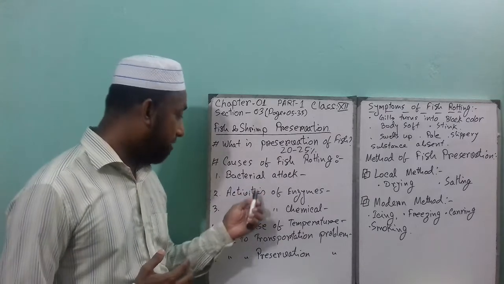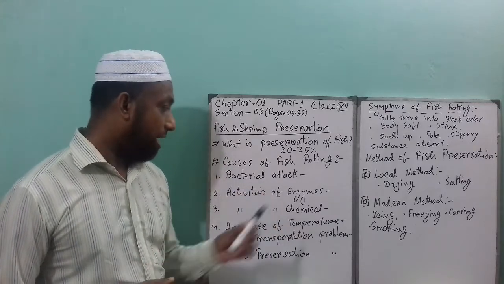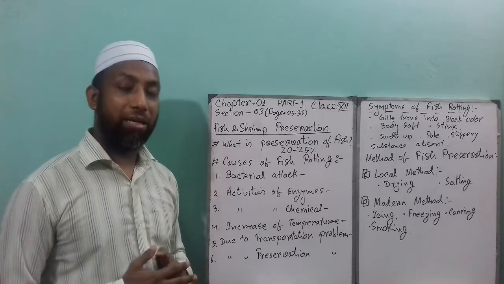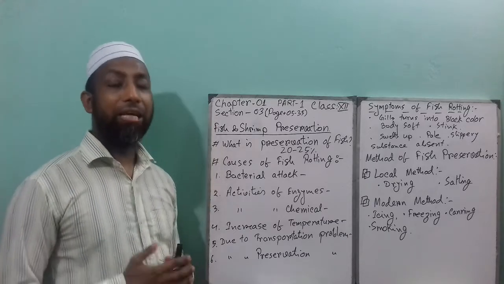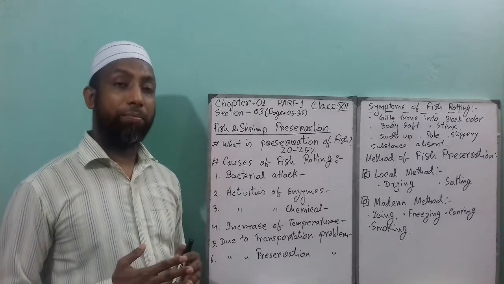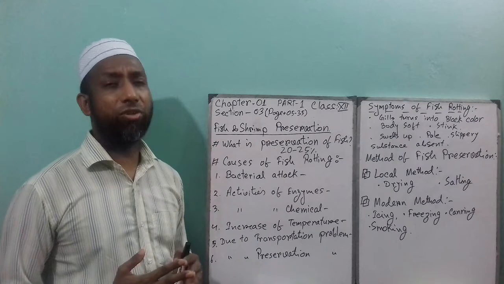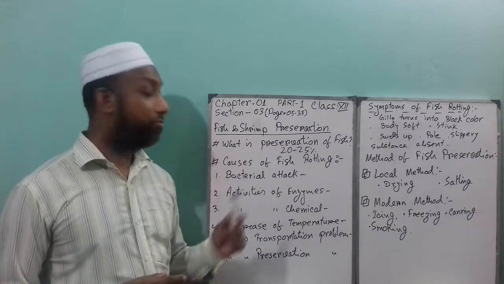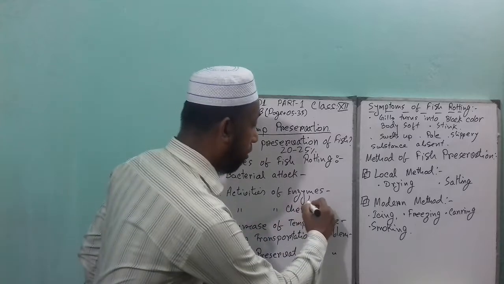In the dead fish, the enzymes remove or destroy the cells. That is called the autolysis process in the fish body, which is called autolysis.